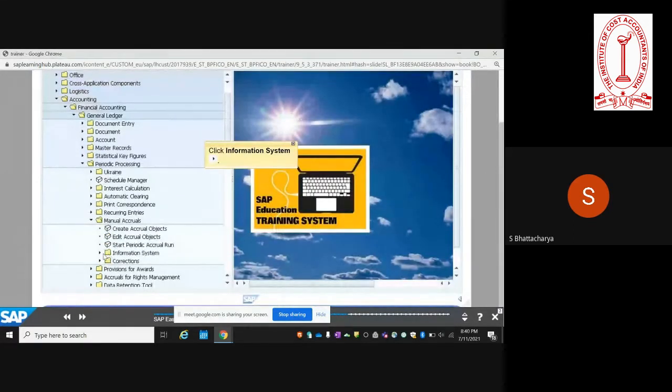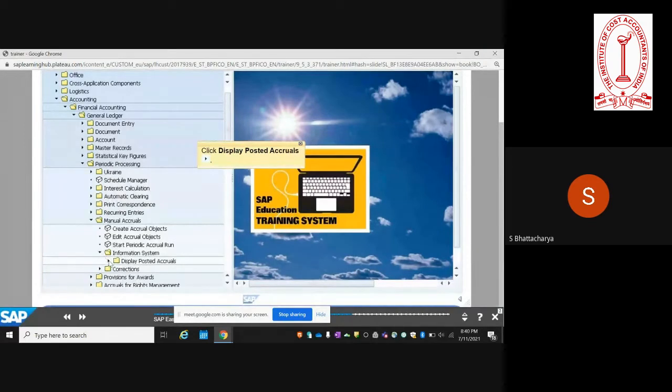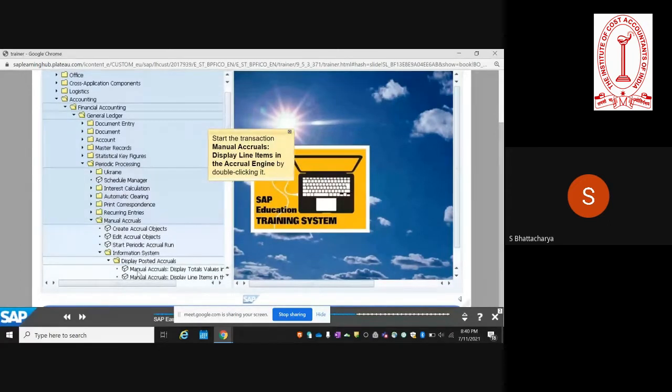Then you have the information system. Usually in all the modules, you'll have this option, information system, where the standard reports are provided. Click on display posted accruals. You have two options. You can either display at the line item level or at the totals level. So whatever historic accruals has been posted.